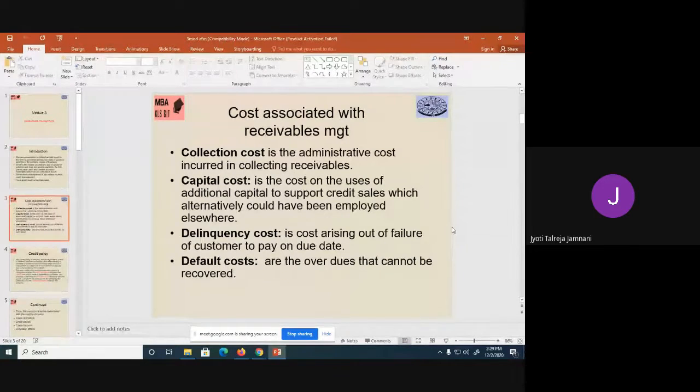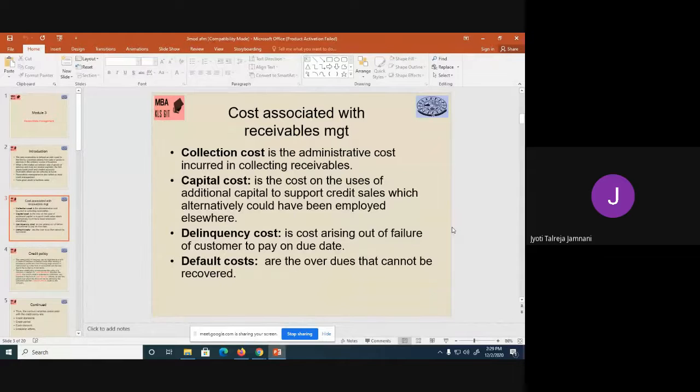So if you had given him the due date as 2nd December and today the customer doesn't pay, we call it delinquency cost, because today I might have promised my worker to pay his salary. If the customer doesn't pay me money, I will not be able to pay him salary. So I am losing on it. So it is delinquency cost. The customer has not told me he will not pay. He has just not paid on the due date. You need to do follow up and he may pay later. So he is not bad debt. He has not defaulted, but he has not paid on the due date.